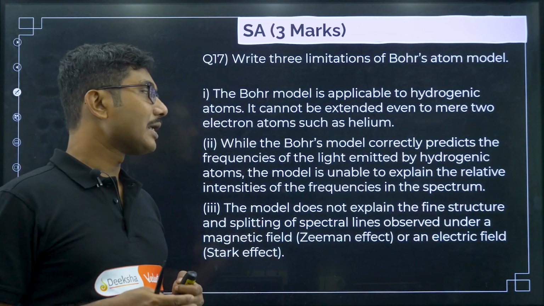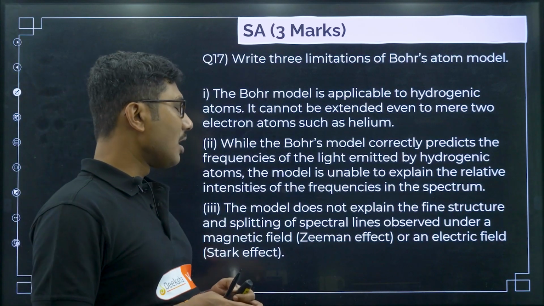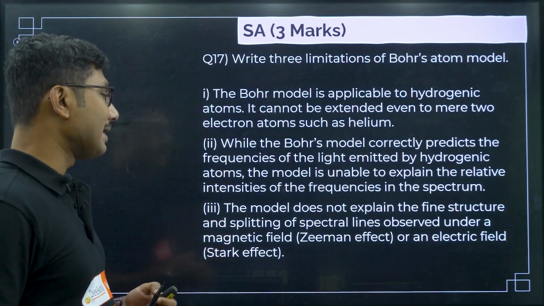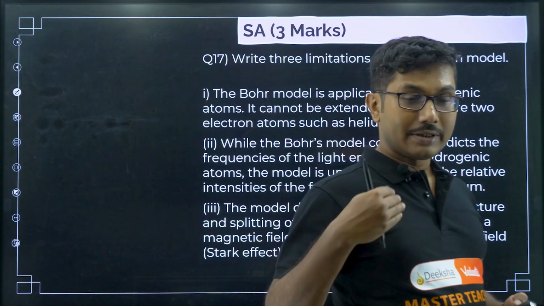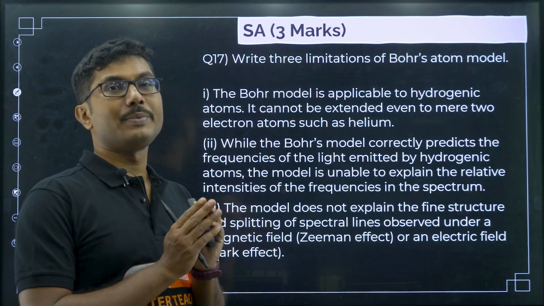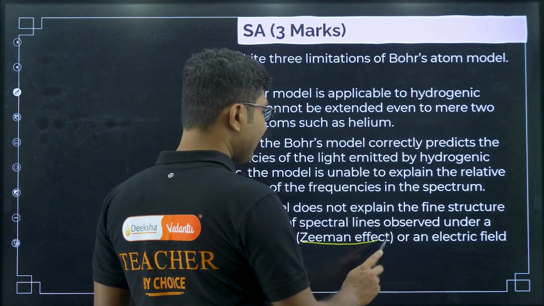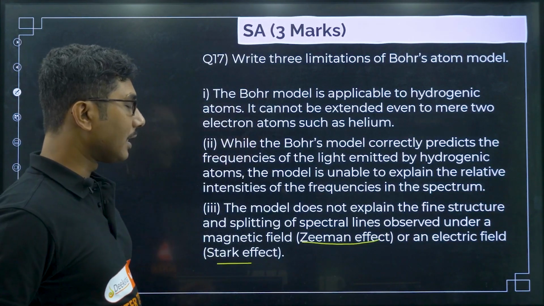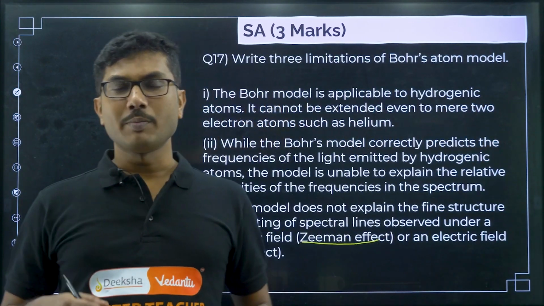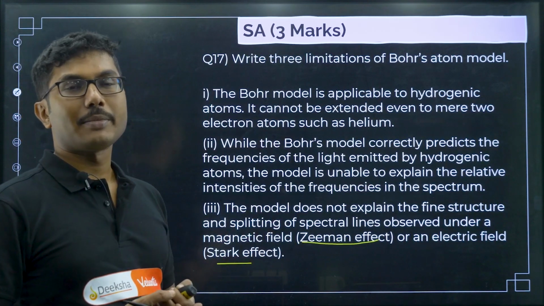Okay, this is a high level of quantum mechanics. The model does not explain the fine structure and splitting of spectral lines observed under a magnetic field, that is the Zeeman effect, or an electric field, that is the Stark effect. As I said while discussing one of the MCQs, one line splits into multiple lines. One of the splitting effects is called the Zeeman effect, another one is called the Stark effect. On application of an external magnetic field or electric field, the line splits into multiple lines, which was not able to be explained by Bohr's model.